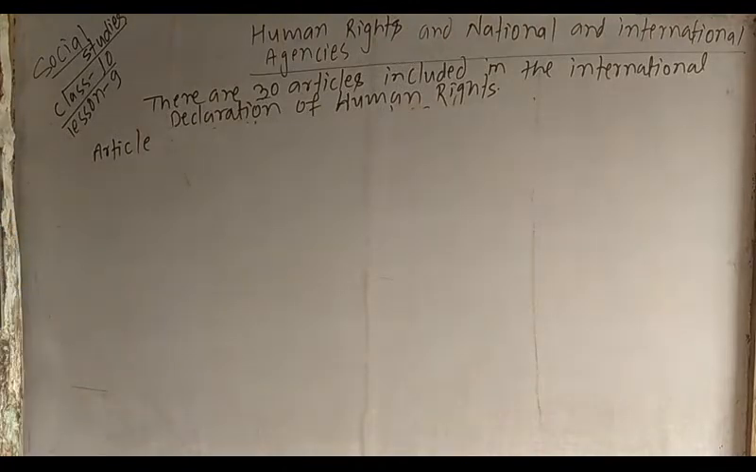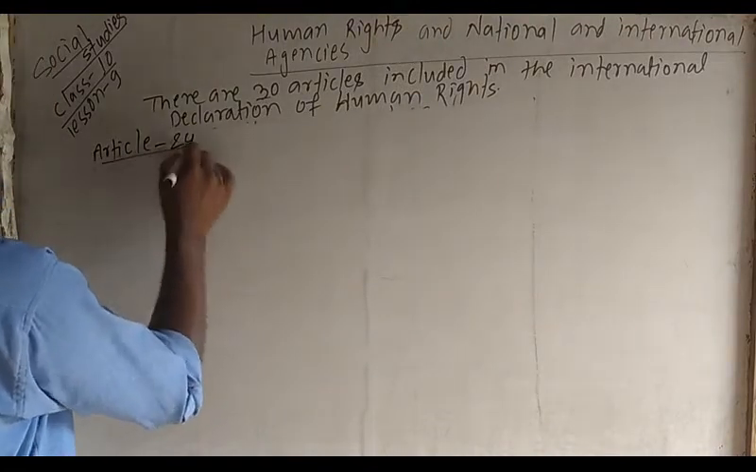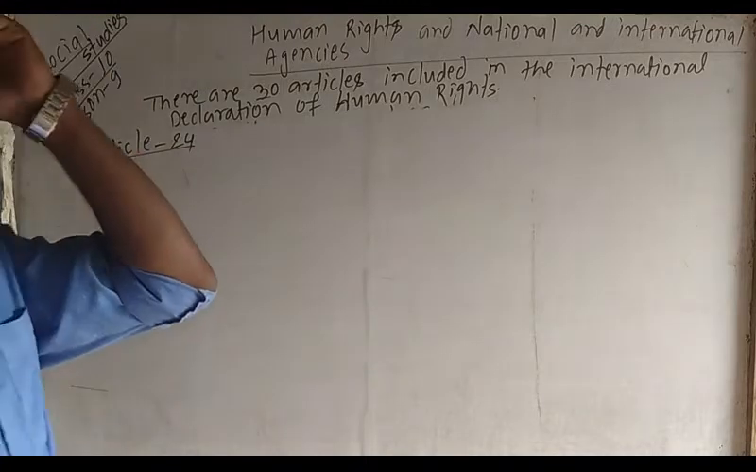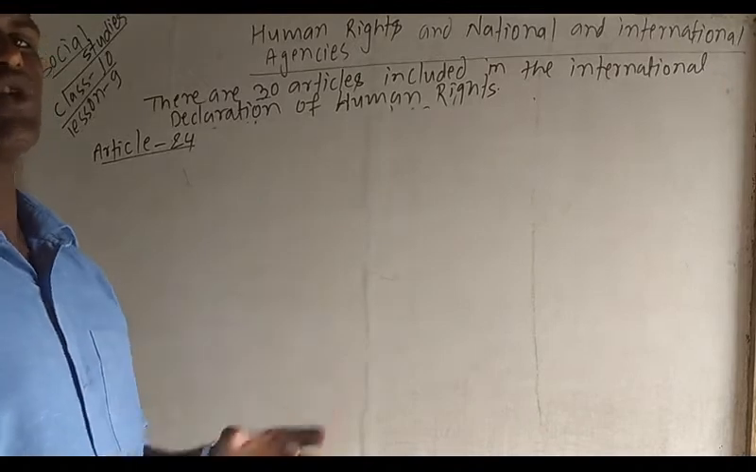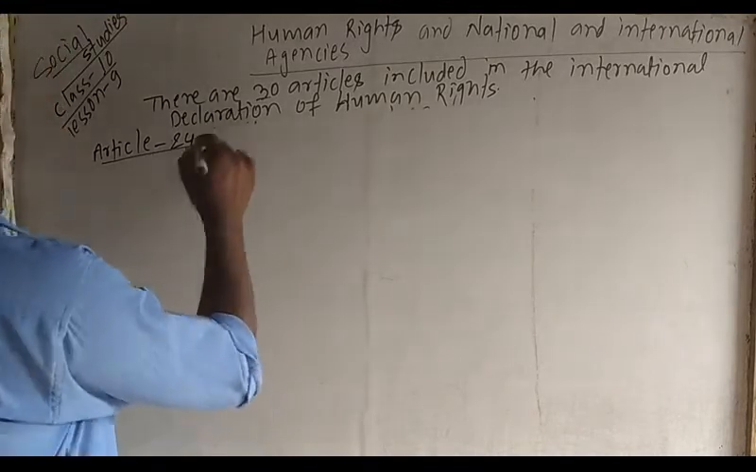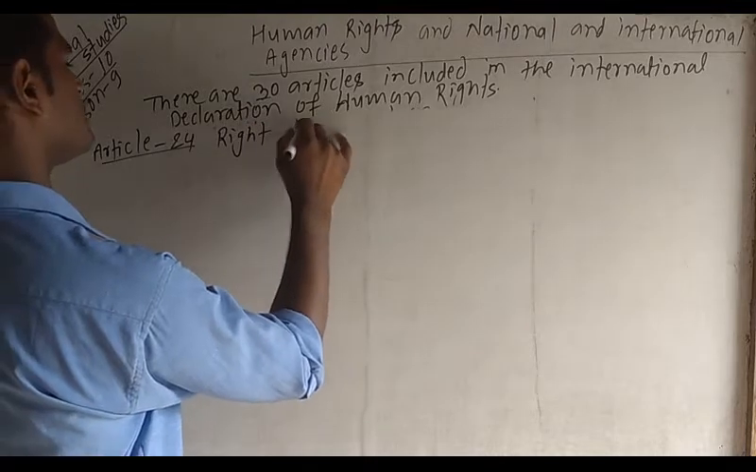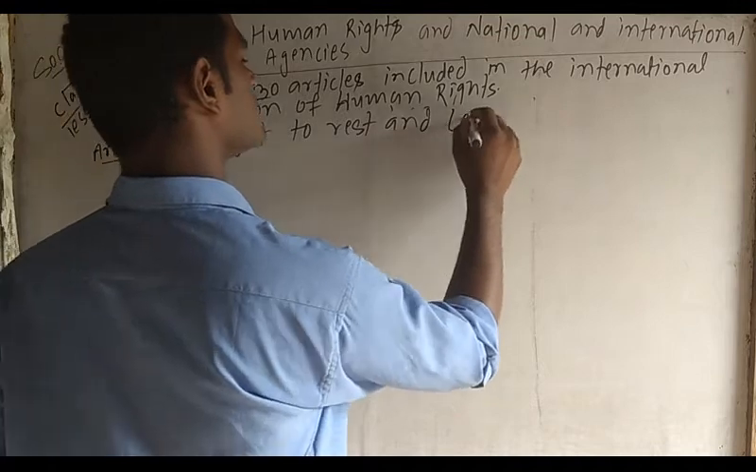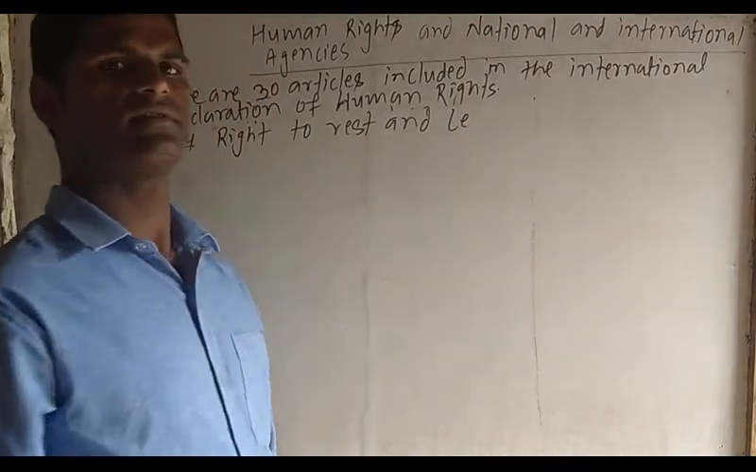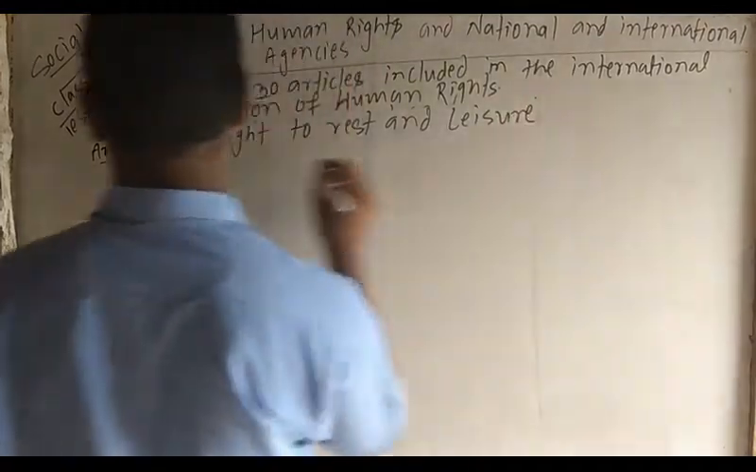Article number 24. In our article number 24, what human right is mentioned? Right to rest and leisure.